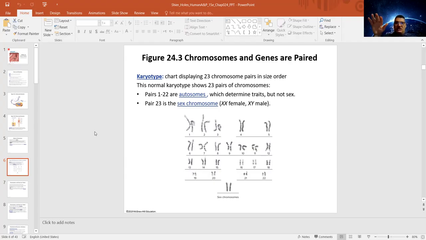Now, digging more into the genes, how they are paired, remember that each one of those, like chromosome number 1, there are 2 copies. Chromosome number 2, there are 2 copies. Those 2 copies, like chromosome number 1, right and left, let's say it this way. Chromosome number 1, right, and chromosome number